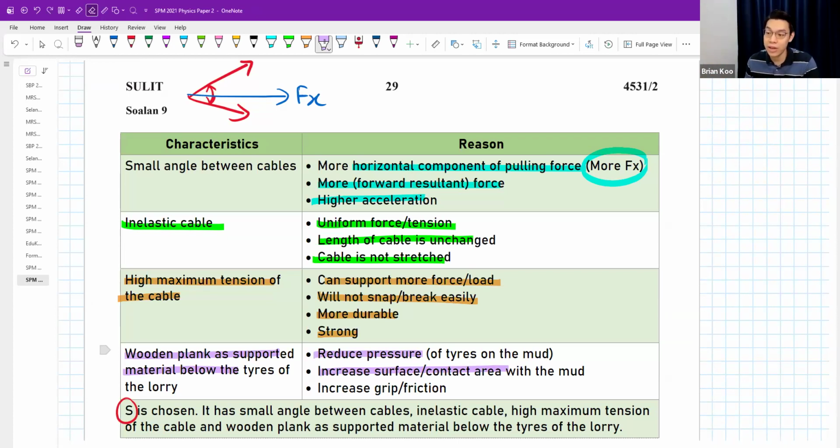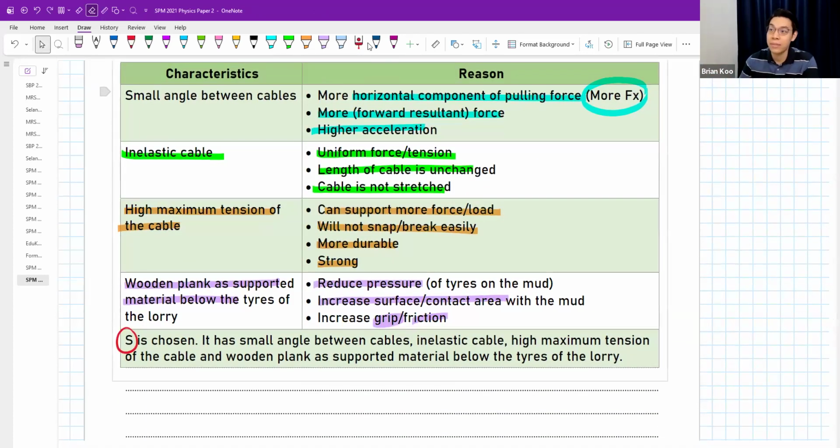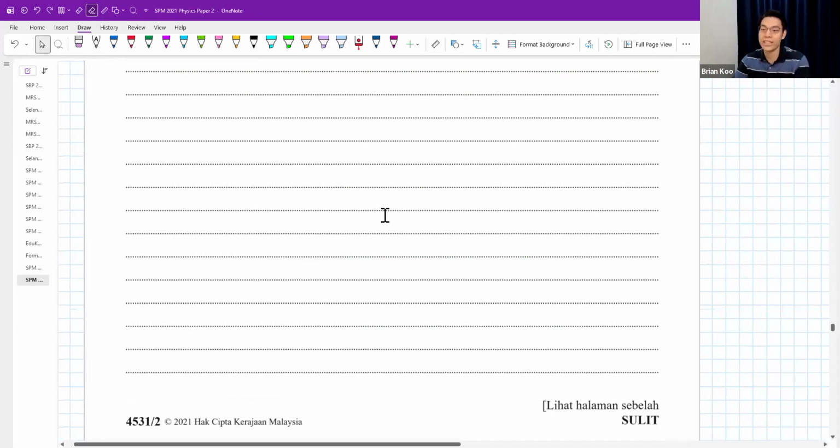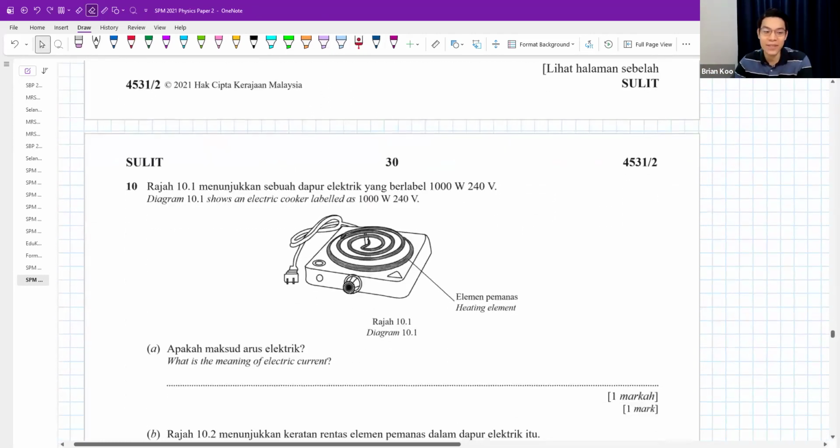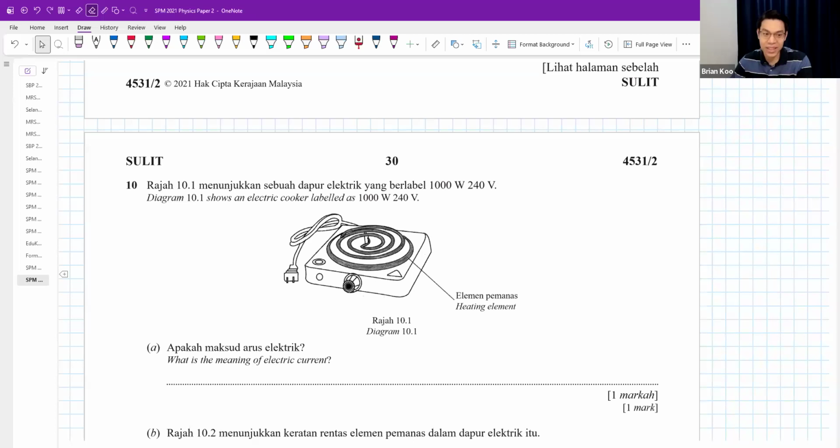Or you can say I increase the grip or friction. I can grip onto the wooden block. Yeah. So S is chosen because it has small angle, inelastic cable, high maximum tension, and wooden plank. Just copy. Okay. That is question number 9. Yeah. Question number 10. The other option.